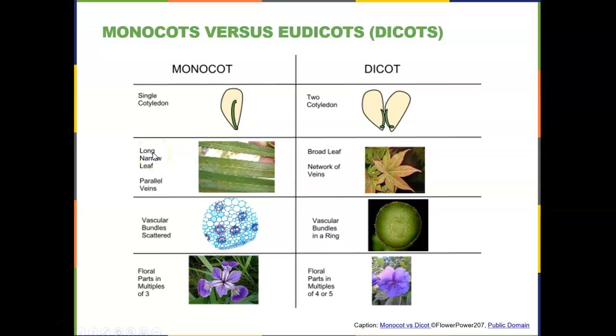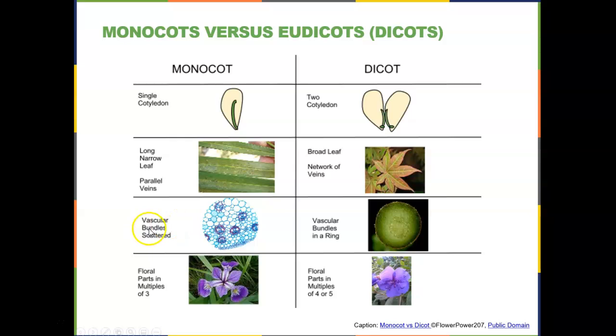We also see that in plants that are monocots, they have very long, narrow leaves, and the leaves have parallel veins, or xylem and phloem. Whereas the dicots have broad leaves that have a network of veins. So they are not all parallel, they go at different angles.